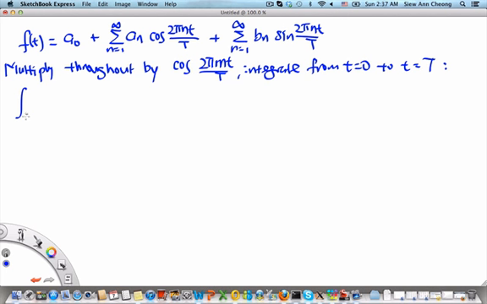Then what we will get is the integral from 0 to capital T of f of t cosine 2 pi mt over capital T dt.